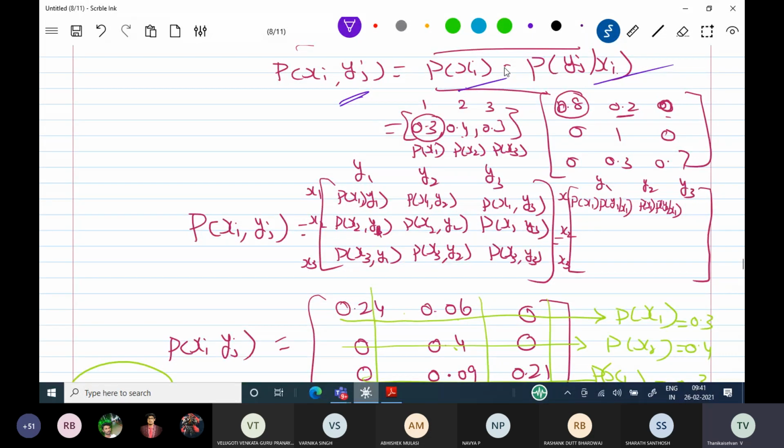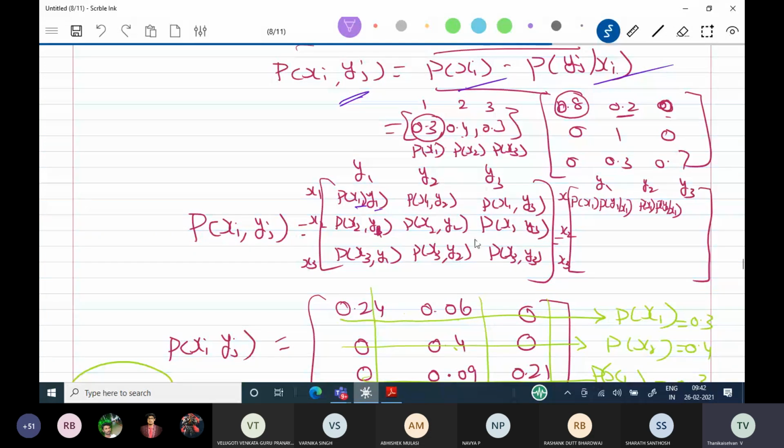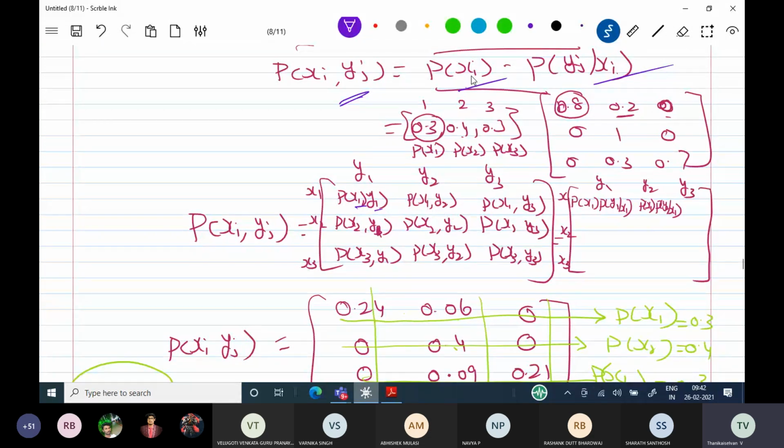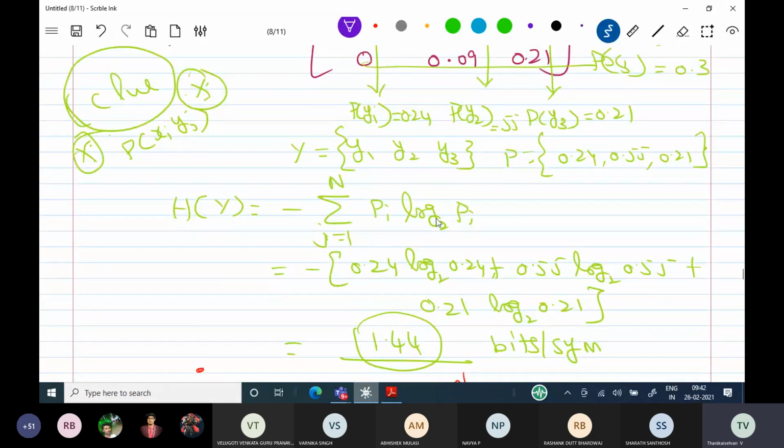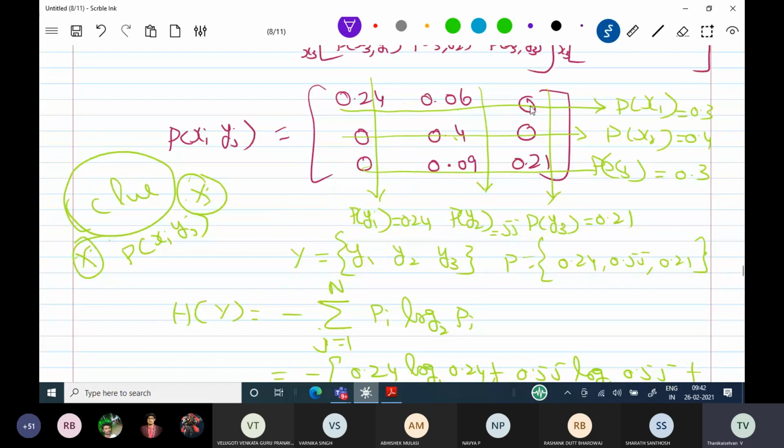I got this. Those who are not able to understand, first write this matrix, then take the corresponding i value and j value, then take the probability of xi and the probability of yj given xi, and multiply. One or two multiplications I have also written. Here I have multiplied everything. I have calculated H of y. I have verified the properties of the joint probability matrix. H of y is calculated, and H of y by x is calculated.